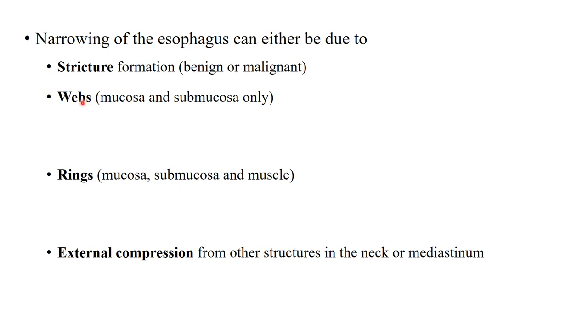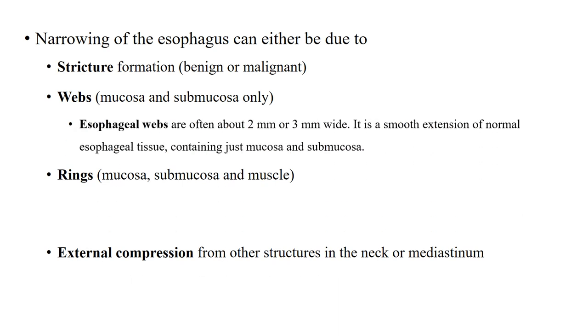It is due to the webs, which contain the mucosa and submucosa only. Esophageal rings contain the mucosa, submucosa and the muscle also. Or it may be due to external compression from the structures in the neck or mediastinum.